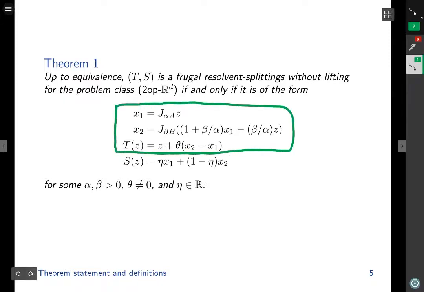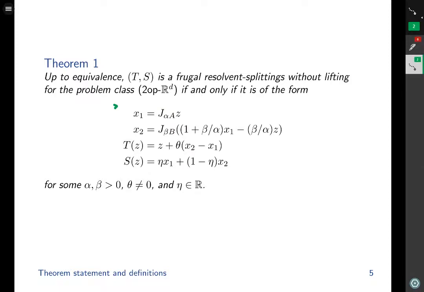Now first let's look at this top part. So this part resembles DRS very much. And in fact, if beta is equal to alpha, then this number becomes 2, this number becomes 1, so we have the familiar 2x minus z. And when alpha is equal to beta, we have DRS. When alpha is not equal to beta, it's something else. Theta is assumed to be non-zero because if theta is equal to 0, then the fixed point mapping t just doesn't move at all, so it doesn't make any sense. And this S, this solution mapping, takes x1, x2, and forms an affine combination of them, and the exact form of the affine combination is defined by eta, which is allowed to be any real number.